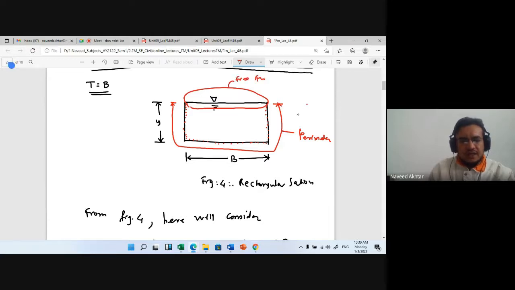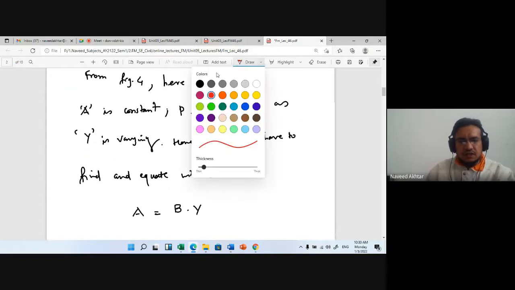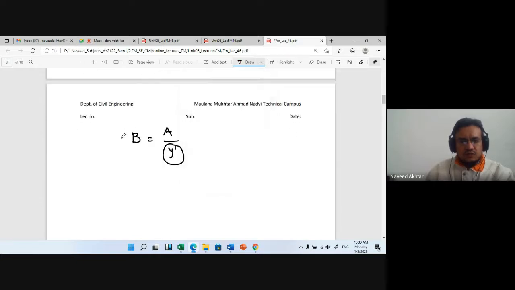Okay. What is the perimeter? Your perimeter is equal to y plus b plus again y. So perimeter you can write down b plus 2y. So I will write down here our perimeter, that is P is equal to B plus 2y.